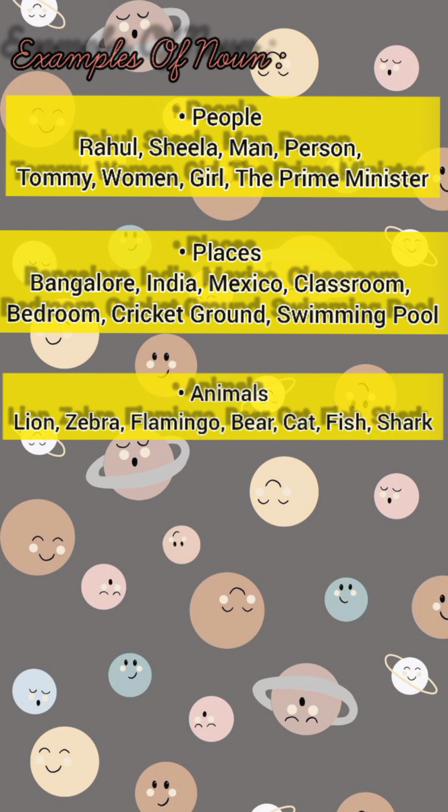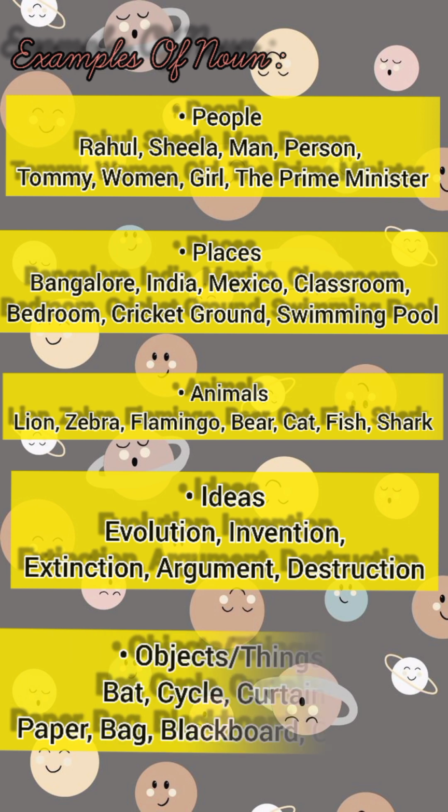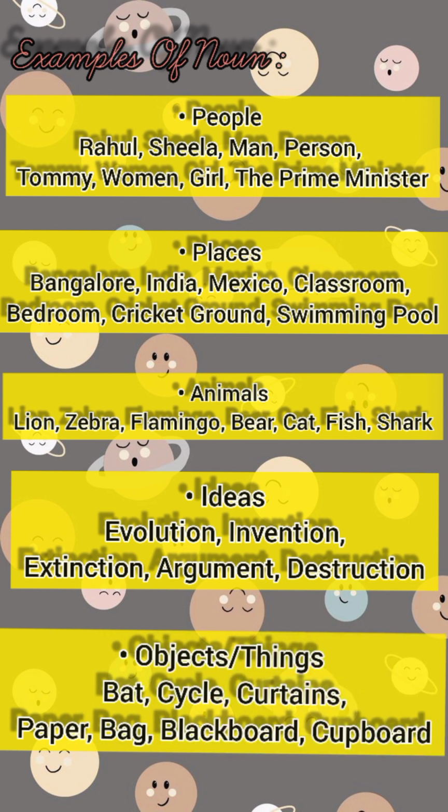Animals like lion, zebra, flamingo, bear, cat, fish, and shark. Ideas like evolution, invasion, extinction, argument, destruction. Objects like bat, cycle, curtains, paper, bag, blackbird, and cupboard. Okay, that's all about examples of nouns.